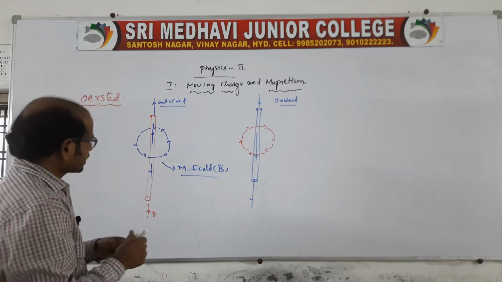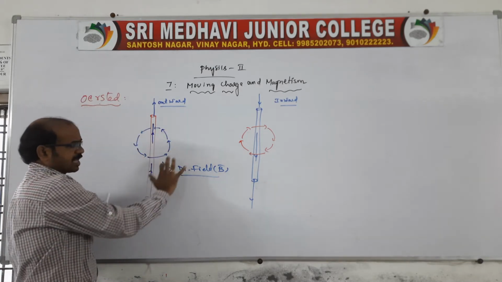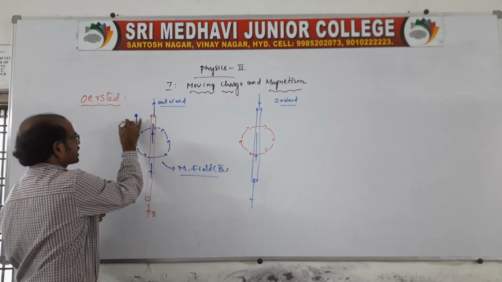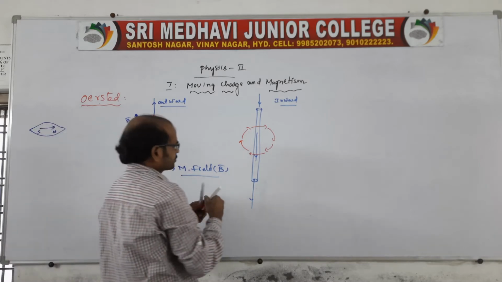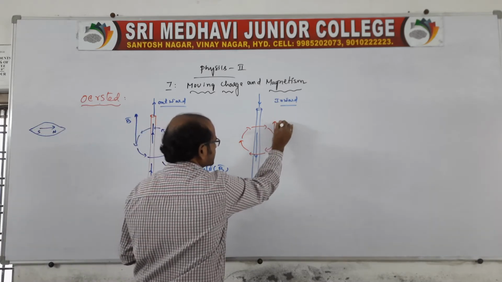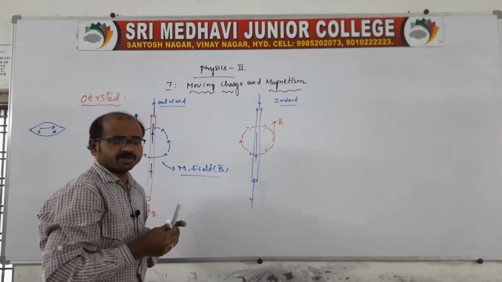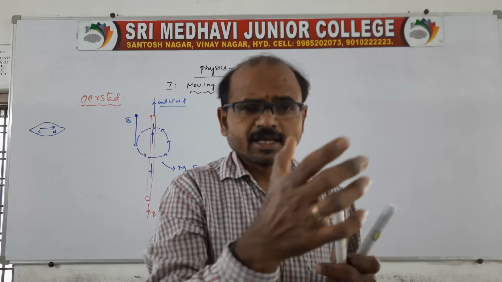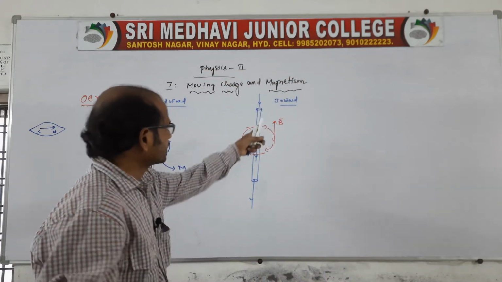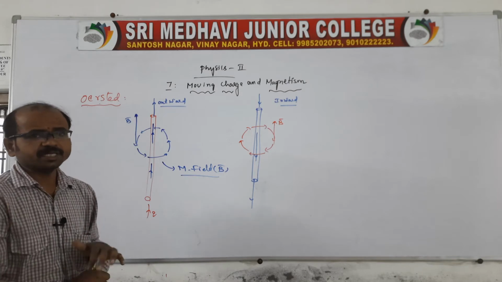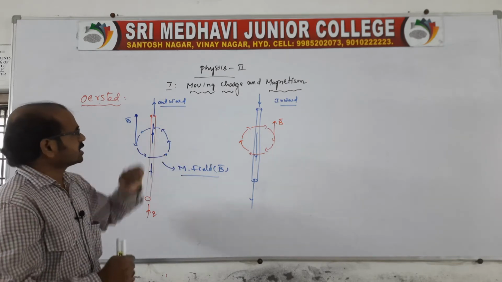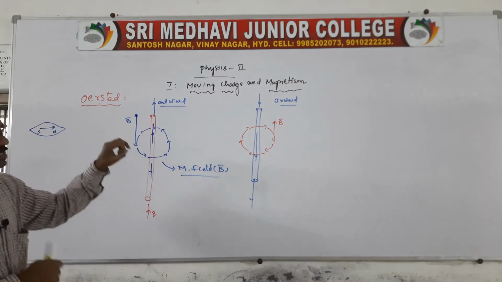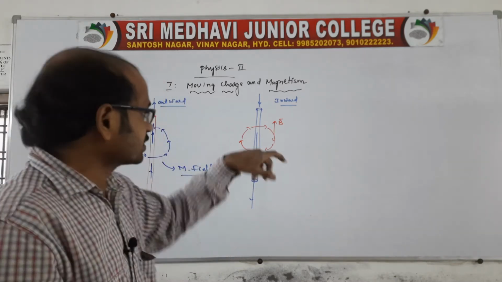And for this circle, if you draw a tangent at any place, the tangent represents the direction of the magnetic field B. This is the conclusion given by Oersted. Clear? So this is about Oersted's experiment. It is for a 4 marks question. You remember it is for 4 marks.